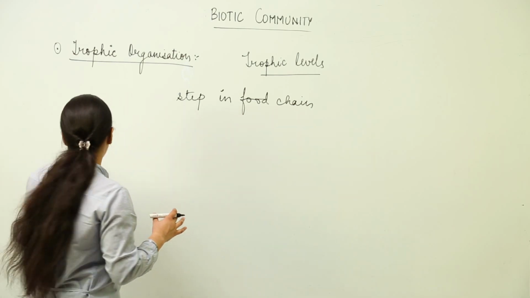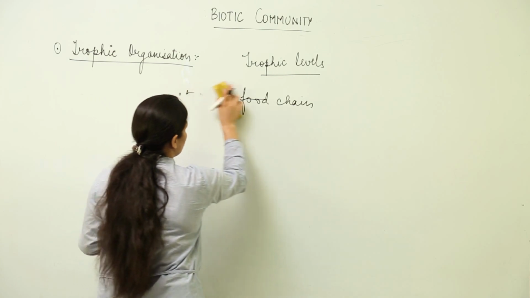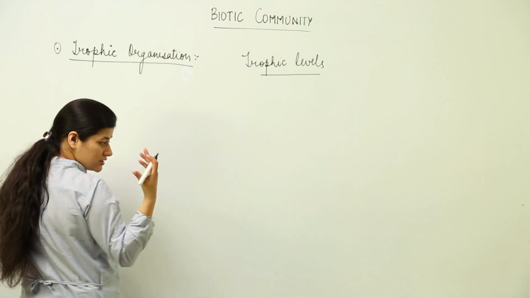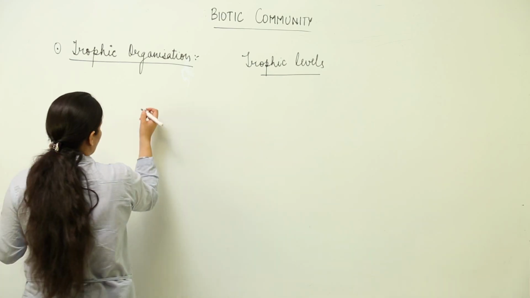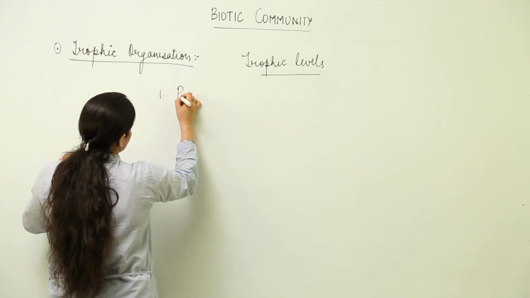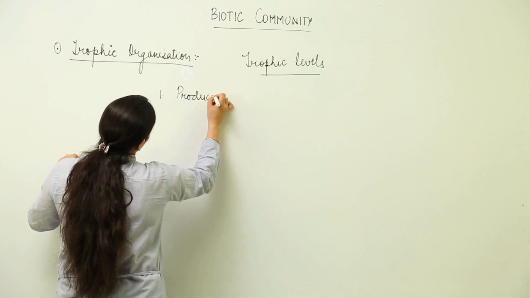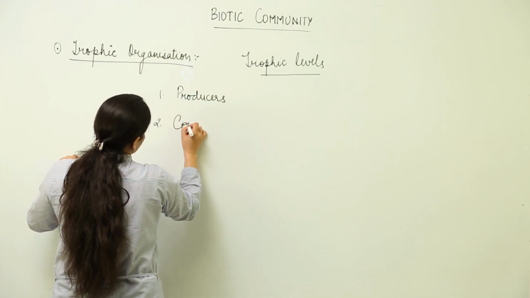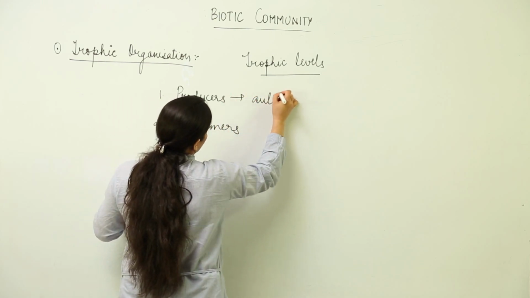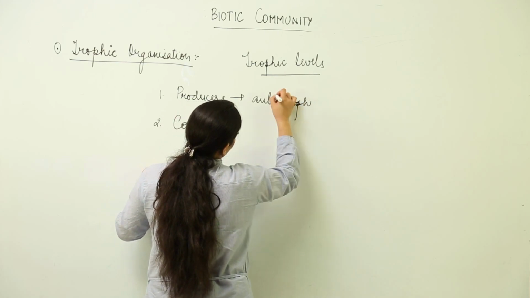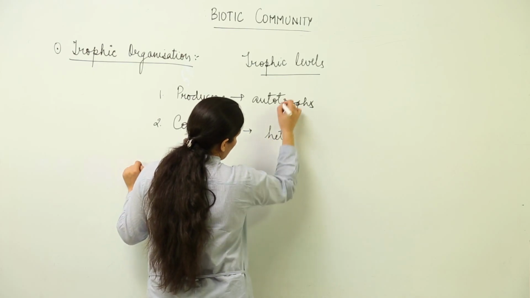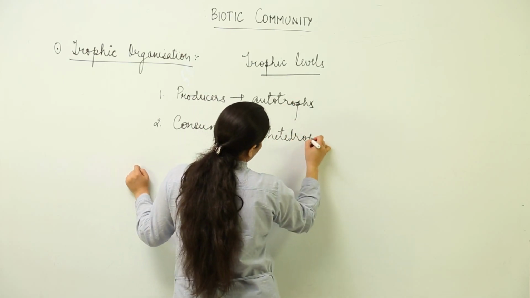Alright, when I say trophic levels, let's talk about how many trophic levels would be observed if we are seeing the community interaction in terms of food, which is seen in case of food chain and food web. The primary distinction of trophic levels is made on the basis of producers and consumers. When I say producers, it refers to autotrophic plants. And when I say consumers, all the heterotrophs which depend on these autotrophs for food.